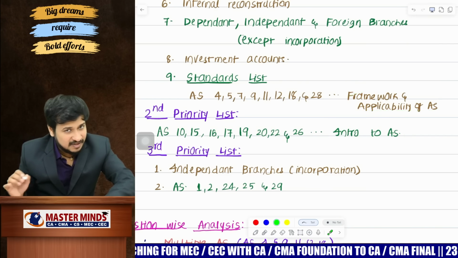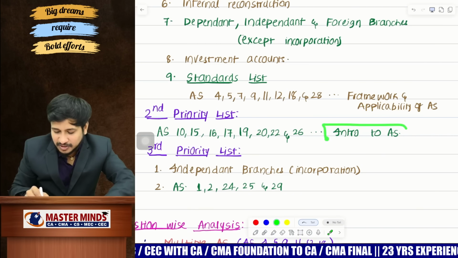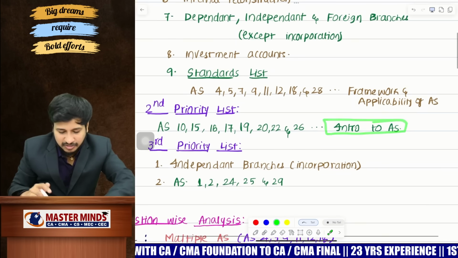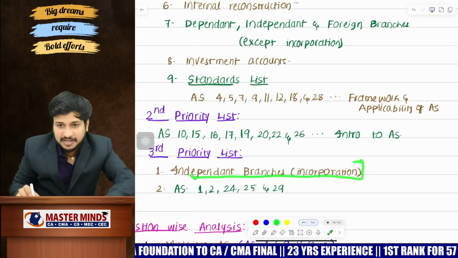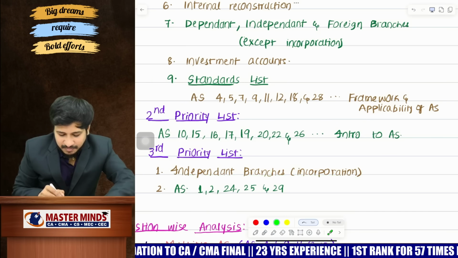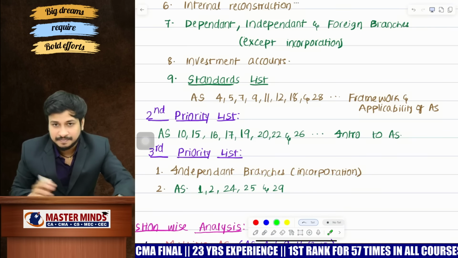If the first pick is framework, if not applicability of accounting standards, even if that is also missed, he is going to ask a basic theory question from introduction to accounting standards. And coming to third priority, as we already said, independent branches, incorporation. And the next one, some other standards like AS 1, AS 2, 24, 25 and 29.